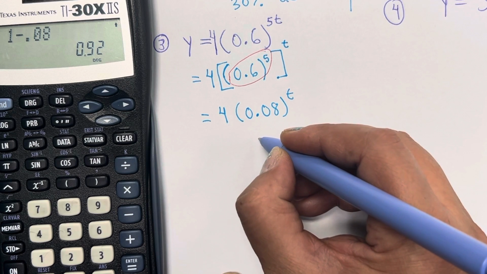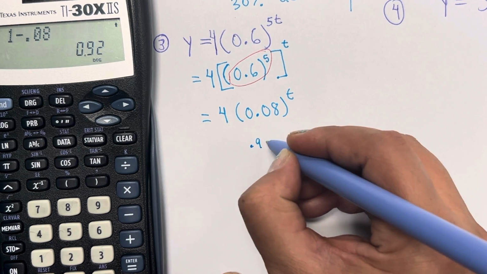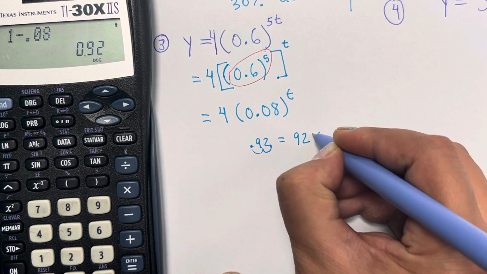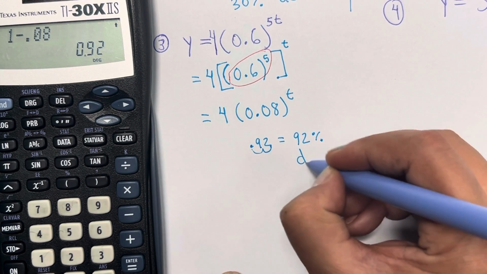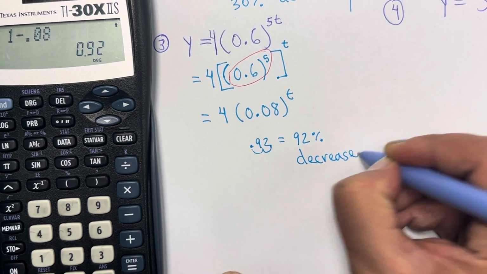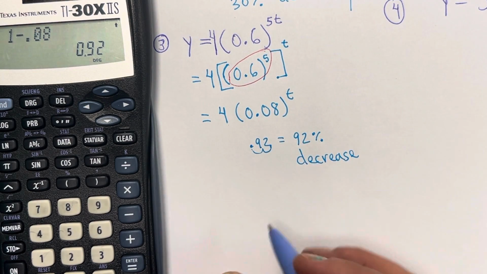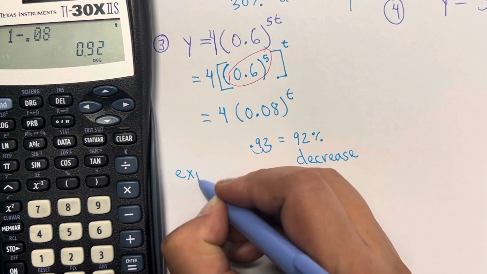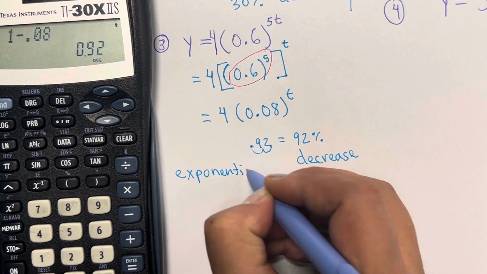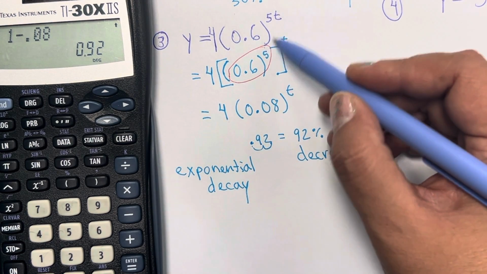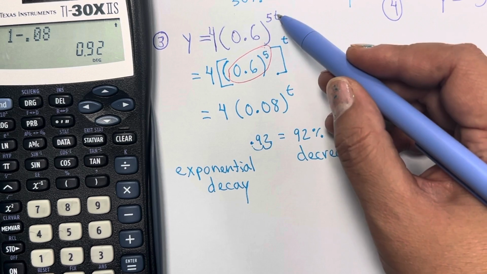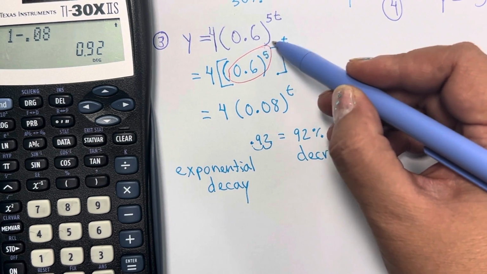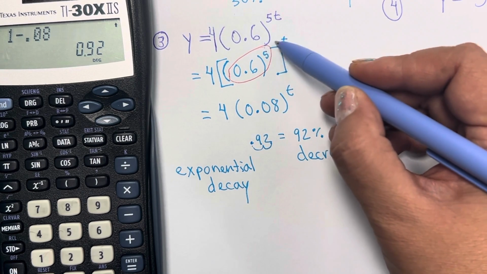Okay, so it's going to be 0.92. You move it 2 spaces, which equals 92% decrease. And again, before writing this, we knew that because it's less than 1, it's an exponential decay. So in here we separated this, right? 5 times t, the 5 went inside, the t is out here. Remember that when we have a power raised to another power, we multiply them.